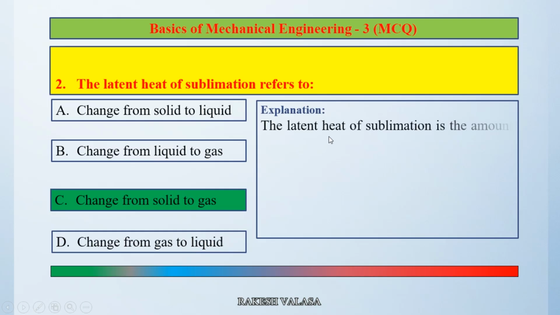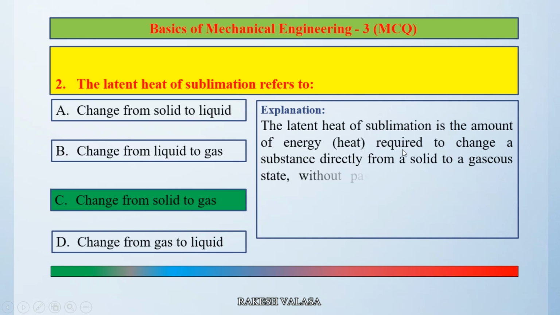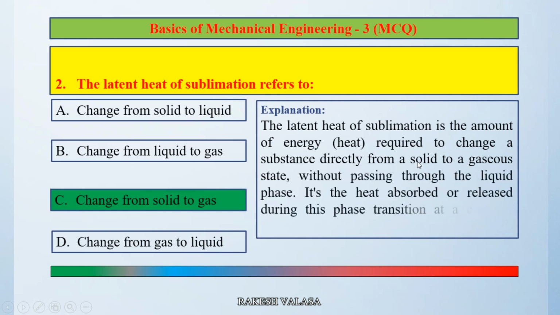The latent heat of sublimation is the amount of energy, that means heat required to change a substance directly from a solid to a gaseous state without passing through the liquid phase. It is the heat absorbed or released during this phase transition at a constant temperature. So the correct answer is option C change from solid to gas.